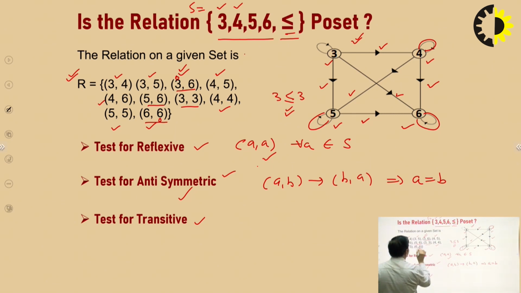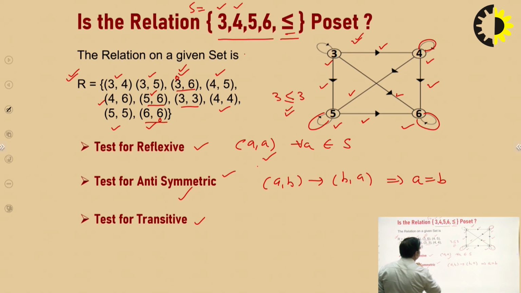Next, (5, 6). Now I will check the elements which start from 6: (6, 6). There must be (5, 6), and it exists. Now I will check for (3, 3). I will find out the ordered pairs which start from 3: (3, 4), so (3, 4) must exist, and it already does. Then (3, 5), so (3, 5) exists. Then (3, 6), so (3, 6) exists. So I have completed this.